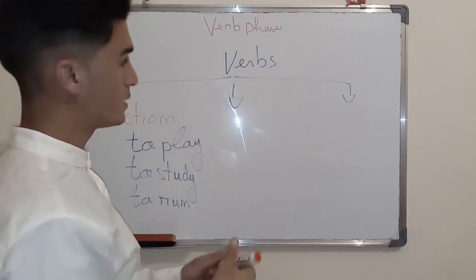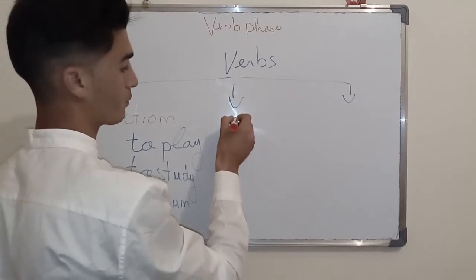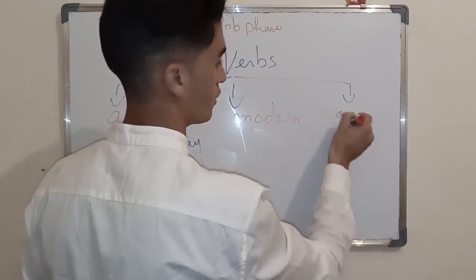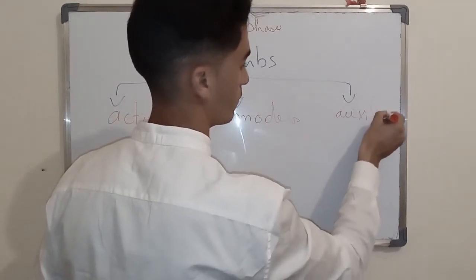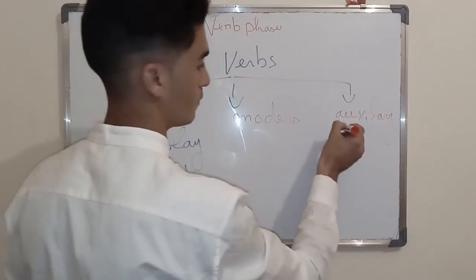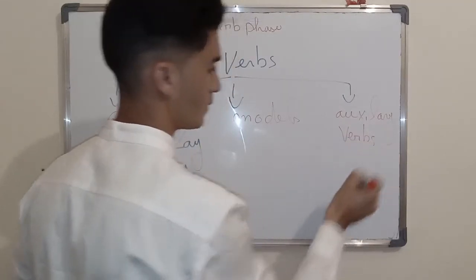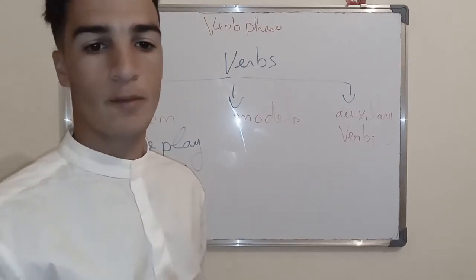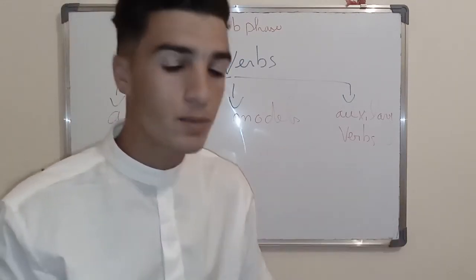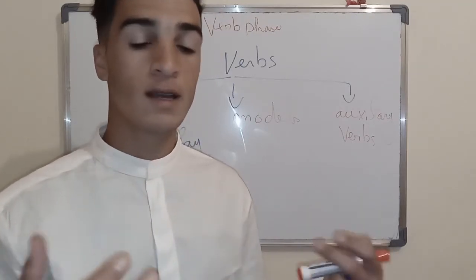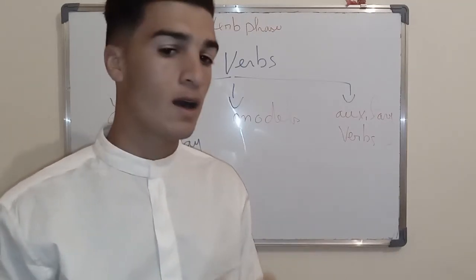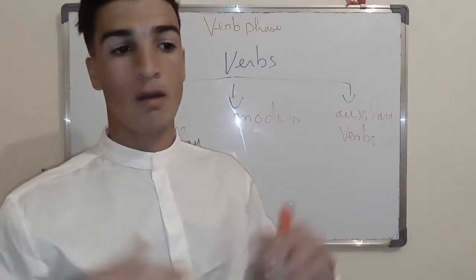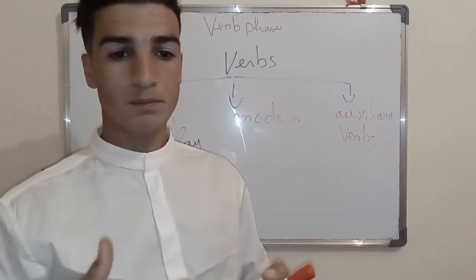Here we have modals, and here we have auxiliary verbs. When we talk about modals, actually we talk about helping verbs that express a certain meaning: probability, possibility, ability, prohibition, or certainty.